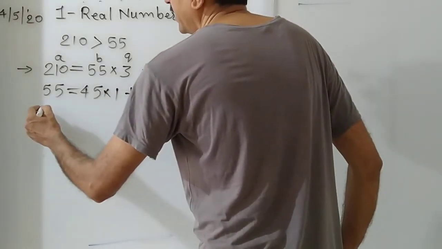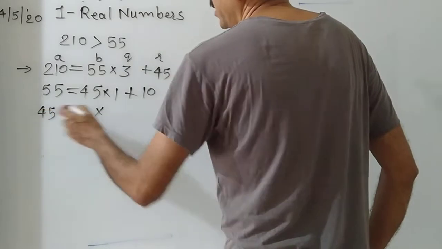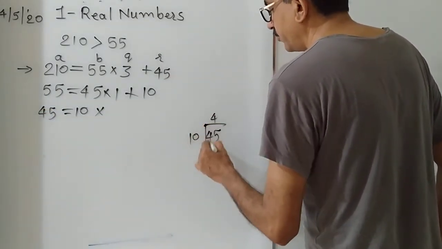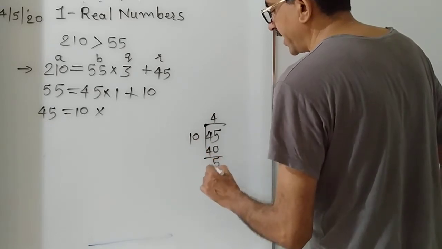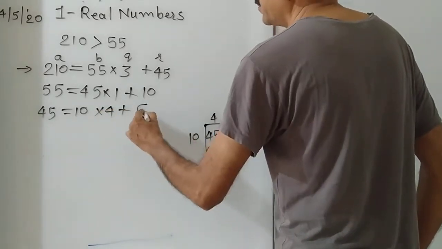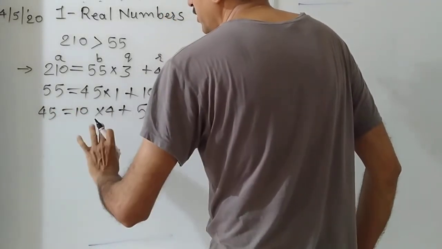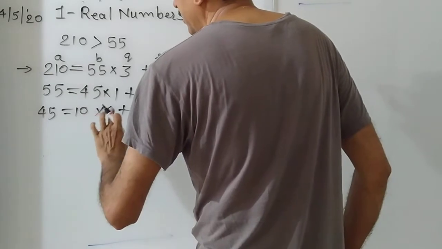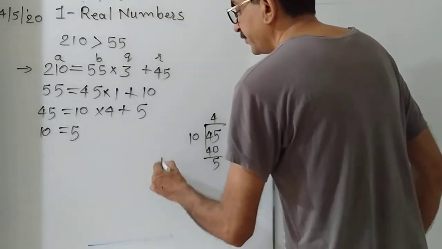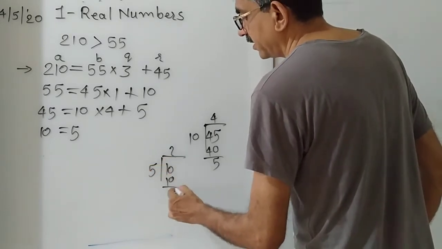Now we shall divide 45 by 10. 10 fours are 40. What is left? 5. So the quotient is 4 and the remainder is 5. Now continue this process till you get remainder 0. Now 10 is to be divided by 5. 5 twos are 10. The remainder is 0.